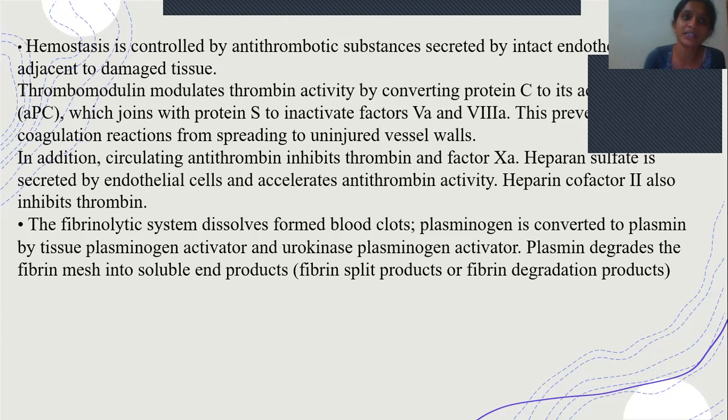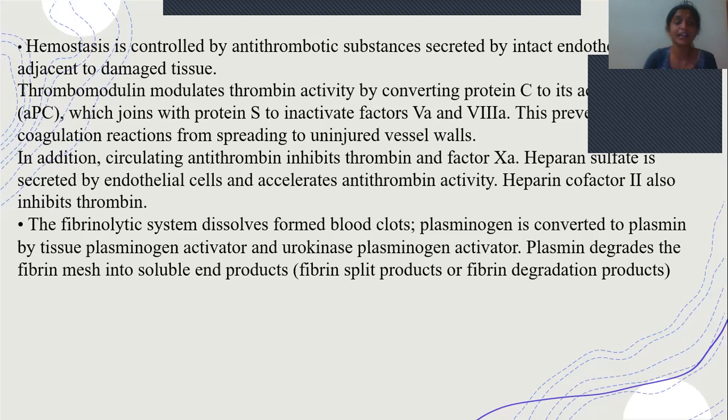Generally, once the sealing is done, antithrombotic substances are released by the endothelium, which dissolve the clot formed. This is done with the help of certain molecules like thrombomodulin, which converts protein C and S to their activated forms, which then inactivate factor 5A and factor 8A. Once these are inactivated, they stop the formation of thrombus. So this is how it should happen.